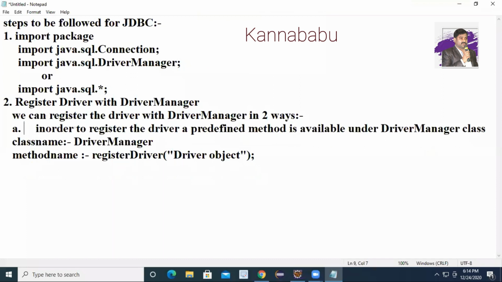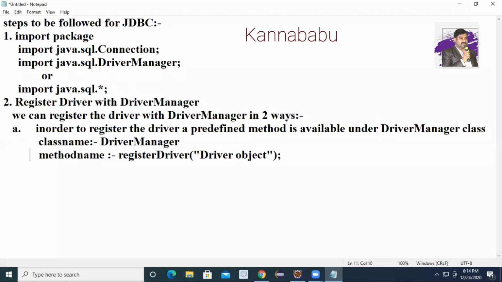First approach. In order to register the driver, a predefined method is available under the driver manager class. So the class name is driver manager and the method name is what? Method name is registerDriver. So the syntax is, first you need to create a driver object, or you can directly call the method. Register driver is which method?